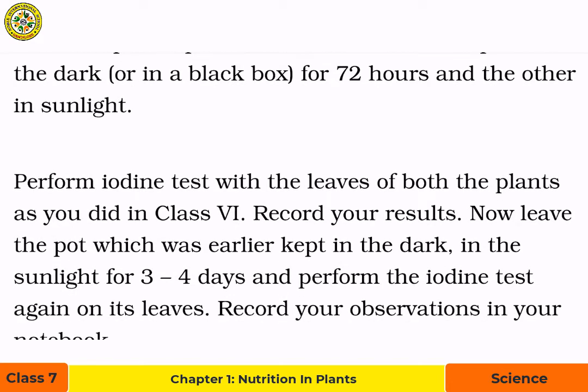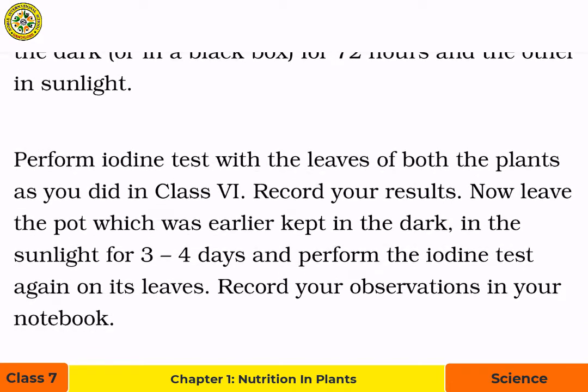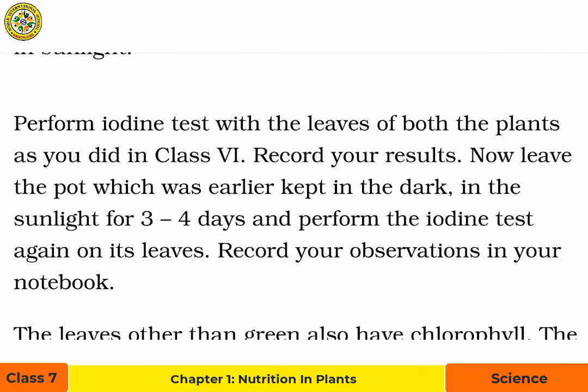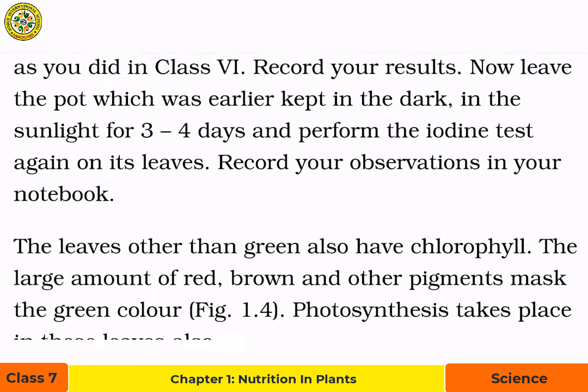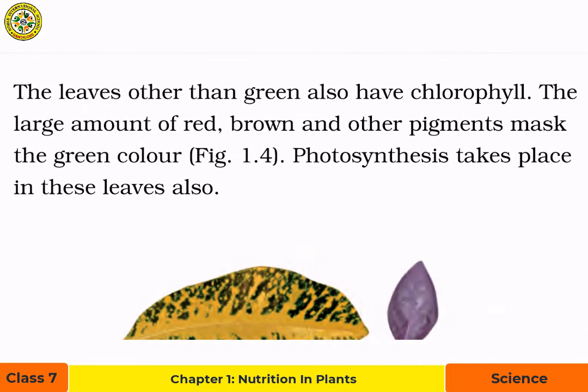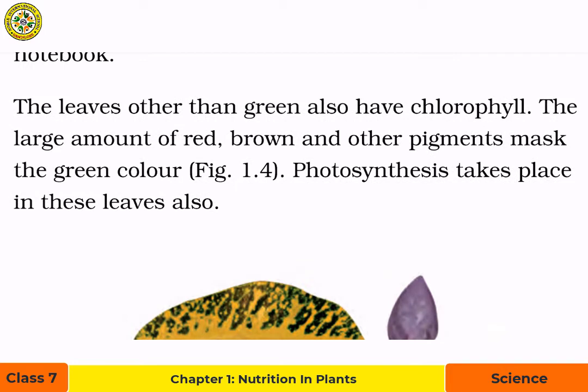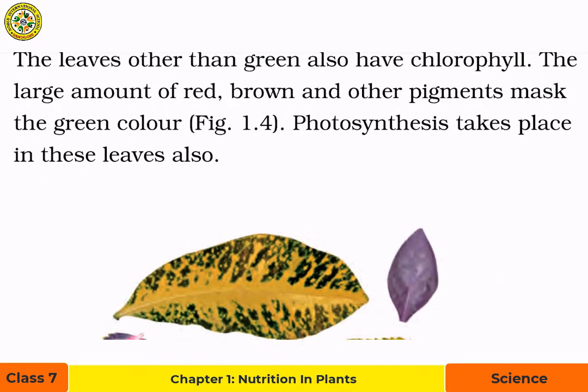Record your results. Now, leave the pot which was earlier kept in the dark in the sunlight for 3 to 4 days and perform the iodine test again on its leaves. Record your observations in your notebook. The leaves other than green also have chlorophyll. The large amount of red, brown and other pigments mask the green color. Photosynthesis takes place in these leaves also.